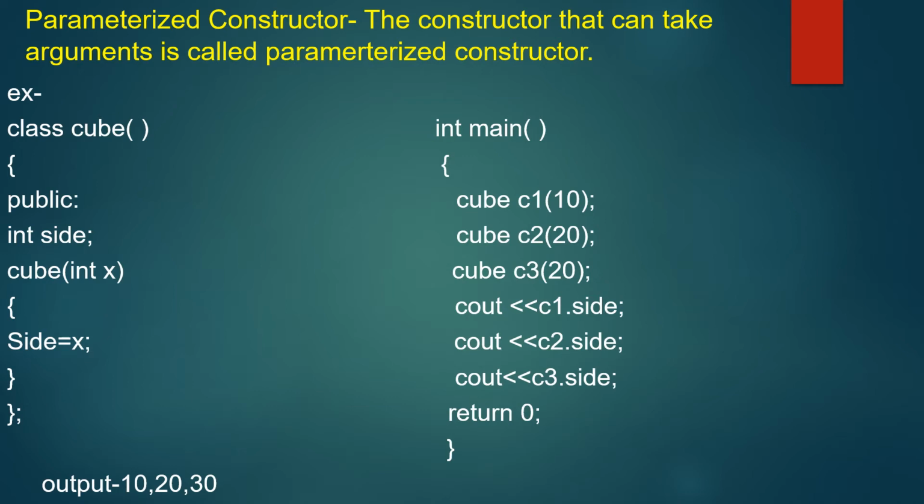So I am calling this, cube is the class name and C1 is the object. With the object I am calling the constructor. As soon as the object is created, the constructor is called, which initializes the data members. So just it is calling this. And side equals x, here x value is 10. If it is C2, x is 20, side is 20. If x is 30, side is 30. So the output is 10, 20 and 30.